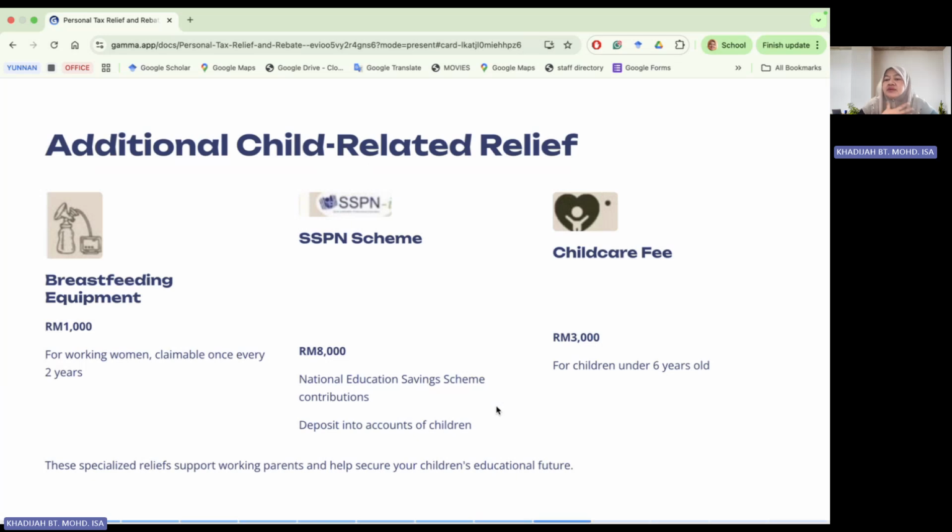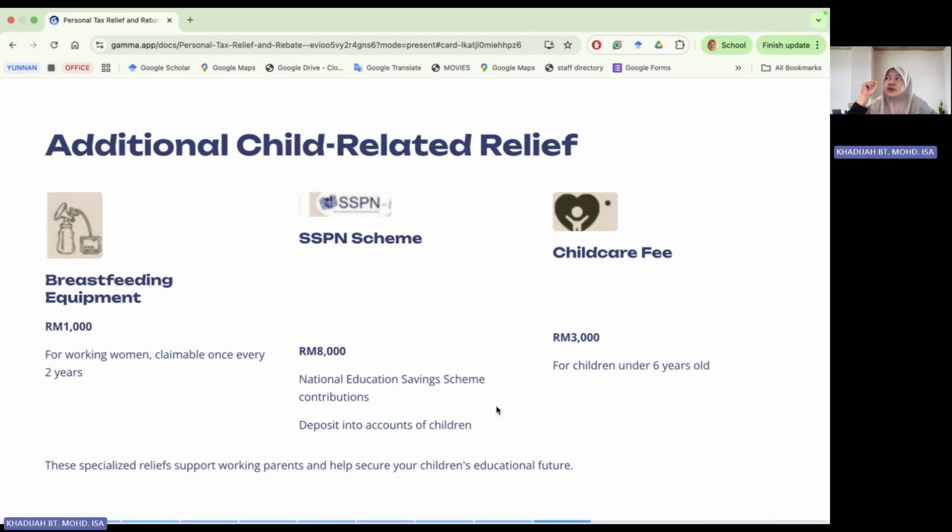As an individual, I may have my SSPN, but the one given as a deduction, as a relief, is if I put my money into the SSPN of my children. So the amount that I deposited will be given as a deduction. But here it is the net increase in the SSPN account, because this account you can actually withdraw during the year. So for that year, for example 2025, what is the net deposit? The net amount in your SSPN account.